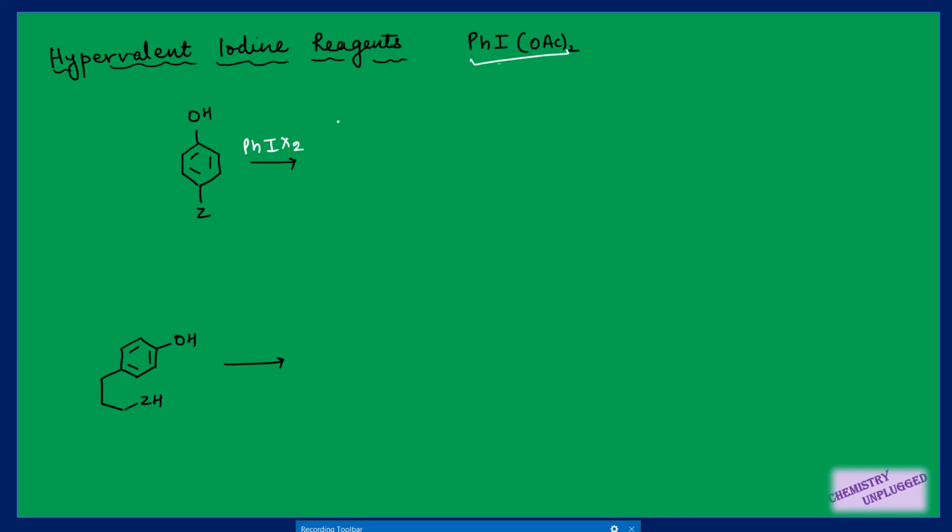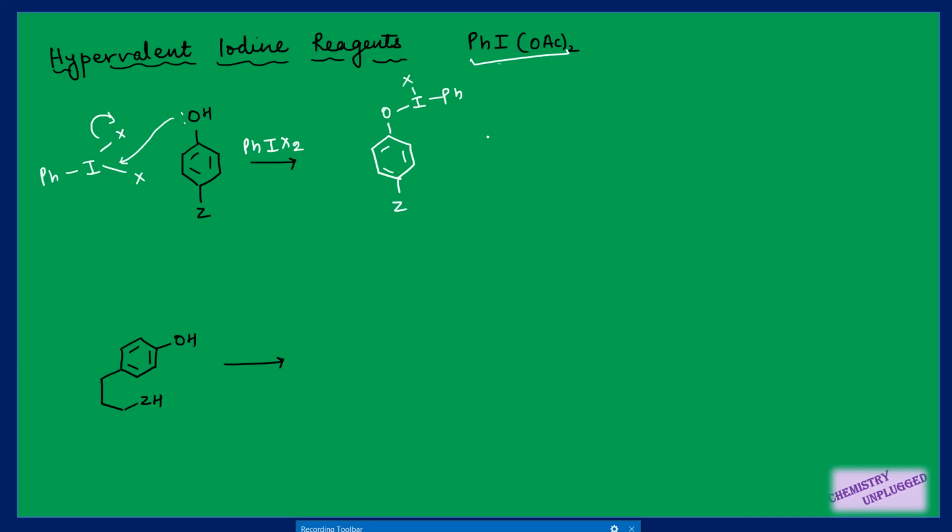So the first step will be that this oxygen having a lone pair of electrons will combine with this iodine. Suppose I have this reagent like this. So the lone pair of electrons present on oxygen will attack on this, and one group will be removed. So it will attach like this. We will get this type of intermediate here.